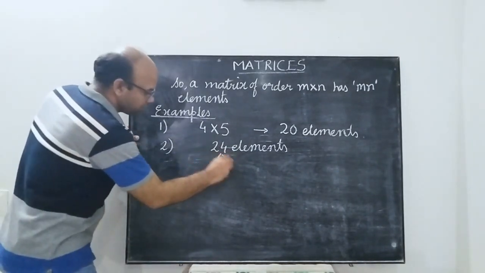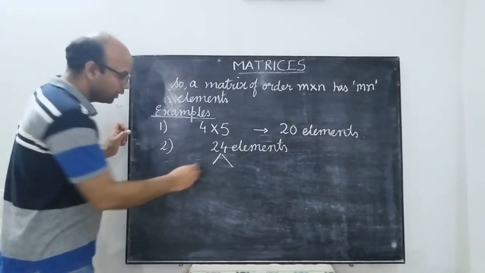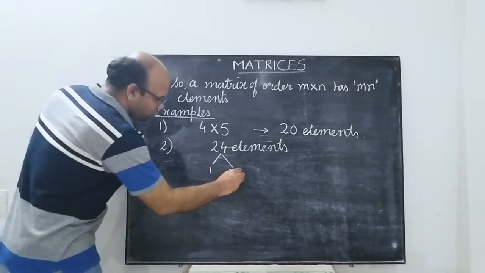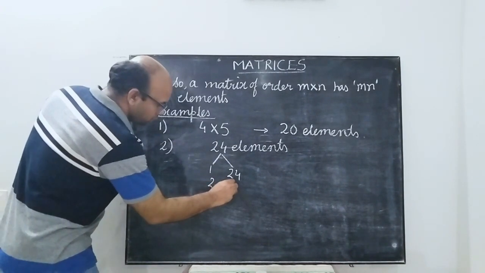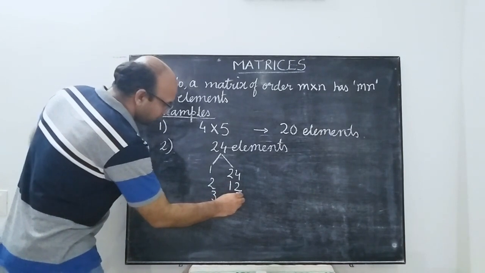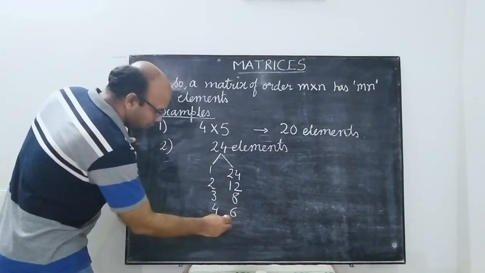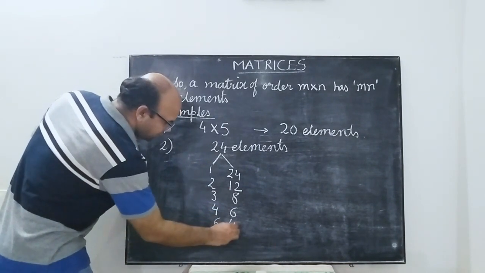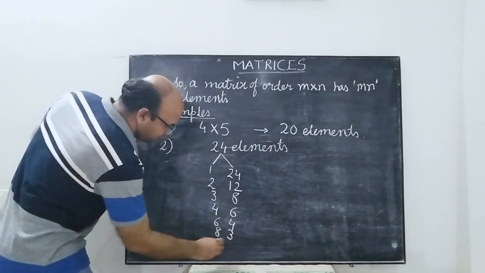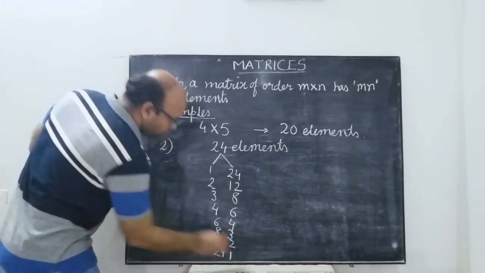What we do is take the factors of 24: 1 and 24, 2 and 12, 3 and 8, 4 and 6. We can also interchange them: 8 and 3, 12 and 2, 24 and 1.